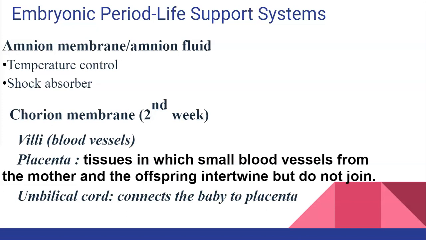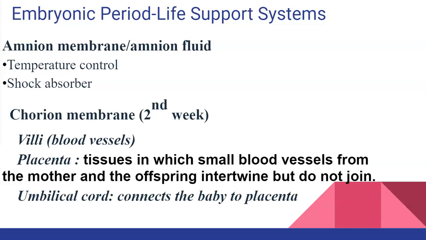That clear fluid regulates the temperature in the womb to make sure that the embryo is warm as it's growing in its mother's womb. It's also a shock absorber. So if something happens to the mother's stomach, since the amnion fluid is a shock absorber, it is going to get most of the pressure and is still going to protect the baby.